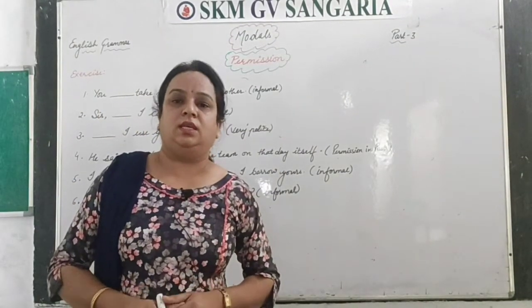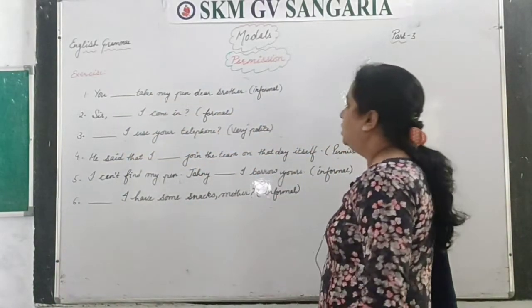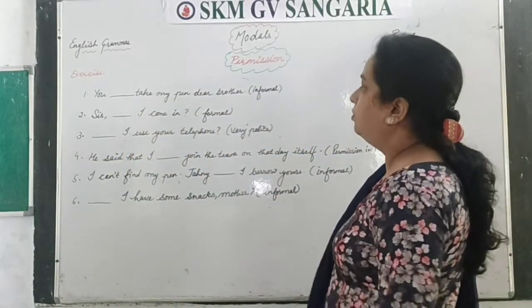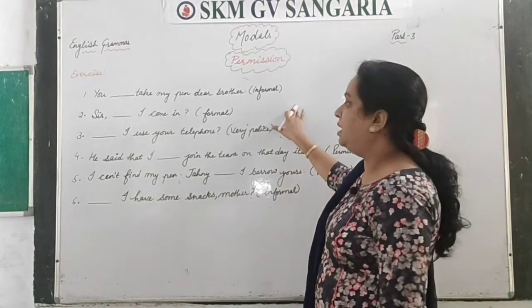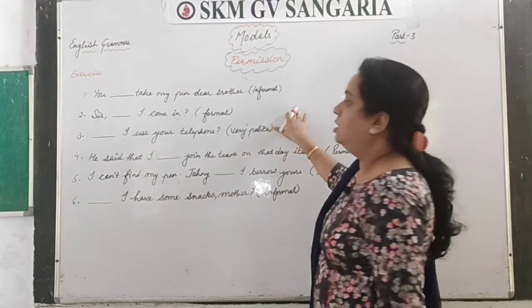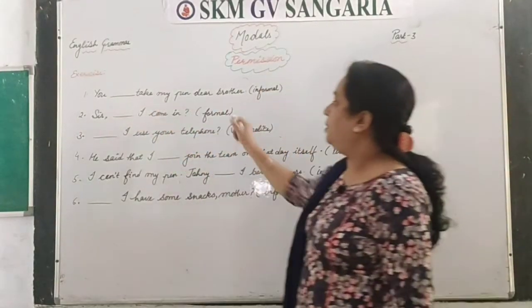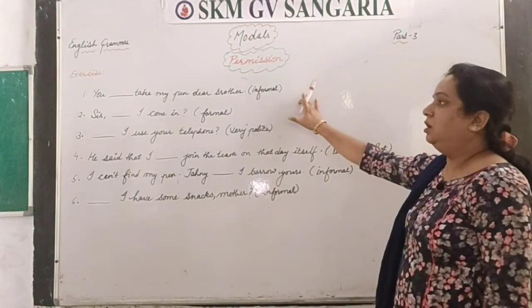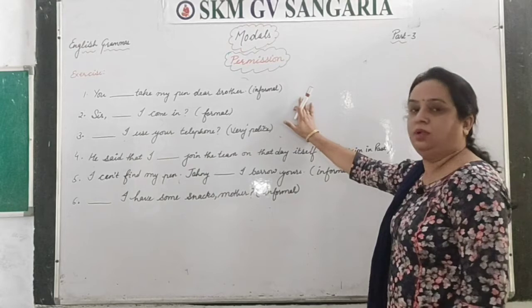Now let's see the exercise related to can, may and could. You have to fill in the blanks by using can, may and could. See the first sentence: you dash take my pen dear brother, and here you have to seek permission in an informal way.